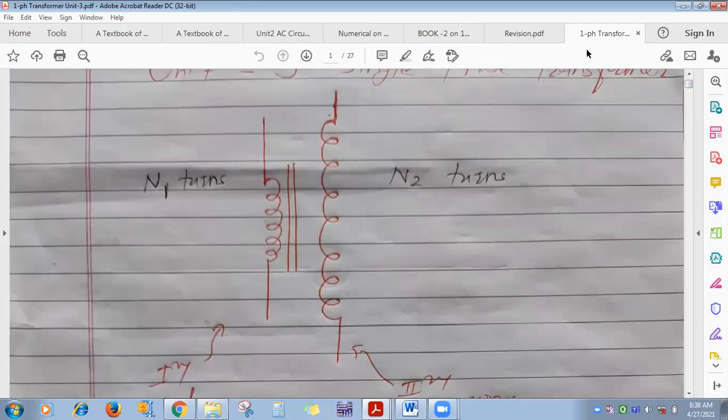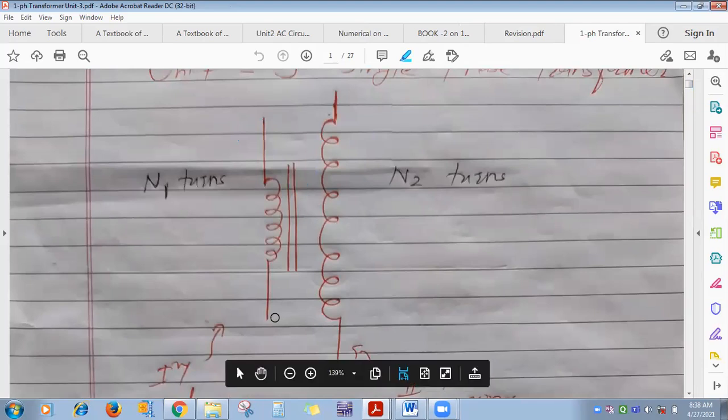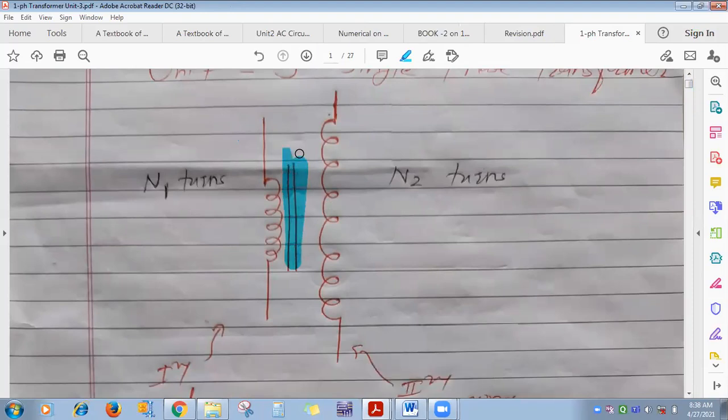We have seen primary and secondary windings are made up of which material? Copper. Transformer core is made up of which material? Silicon steel. Why is it made up of silicon steel? To reduce which loss? Hysteresis loss.